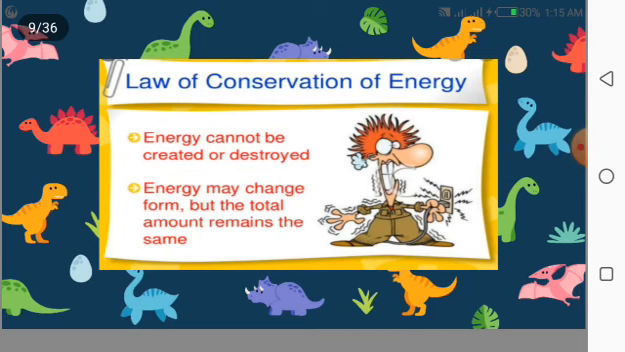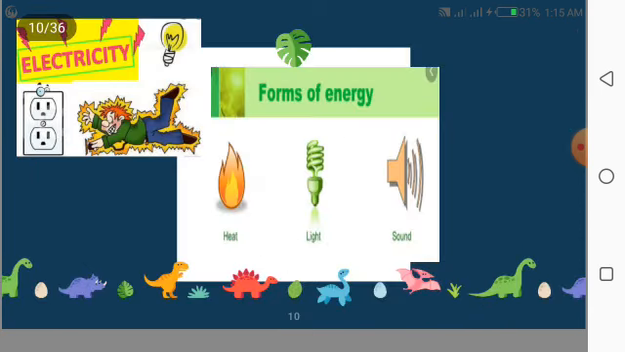Now what is the law of conservation of energy? We say that energy cannot be created or destroyed. Energy may change form, but the total amount of energy remains the same. It means that energy can't be created nor destroyed, but it is only converted from one form of energy to another form. And this is known as the law of conservation of energy.